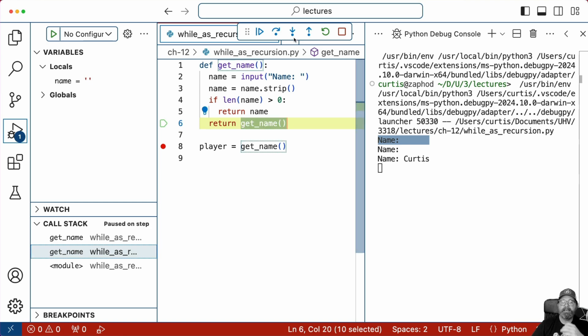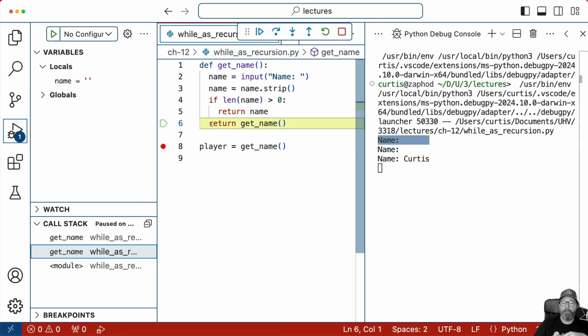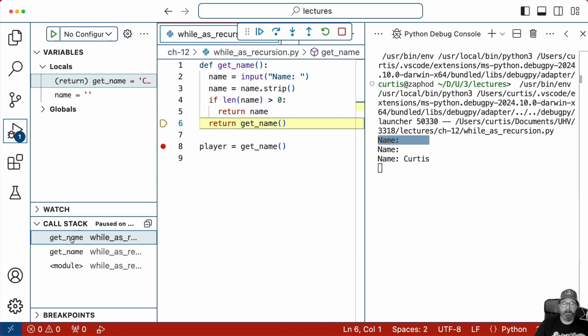Now, when I hit next, watch down here in the call stack, okay? Because currently I'm on this line in this version of the call stack. On the call stack further down, I'm also on this line. So I'm going to hit next. And what you'll see is this yellow line where I currently am, that's not going to change. But this entry here in the call stack, that's going to disappear. So watch this call stack down here. I'm about to click it.